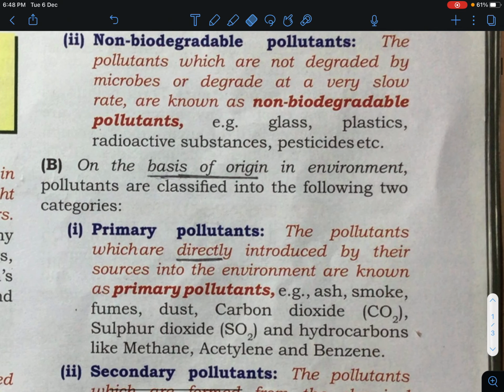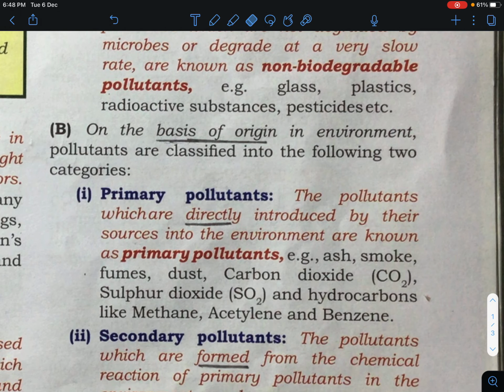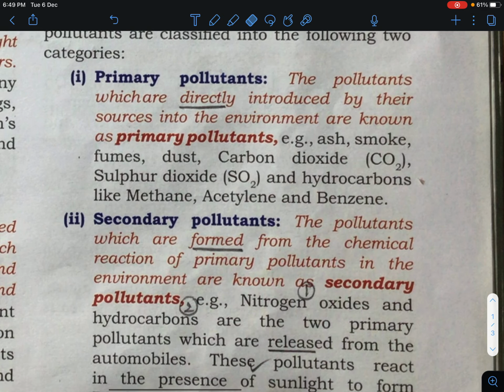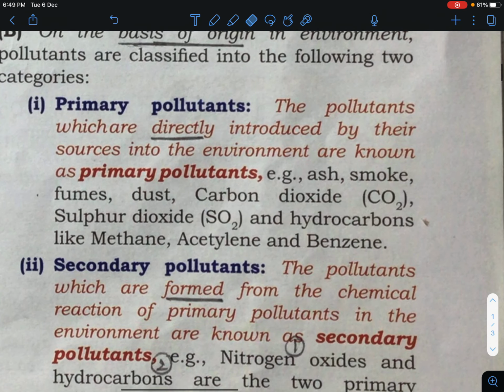Now, on the basis of their origin in the environment, these pollutants can be classified into two categories. First one is the primary pollutant and the second one is the secondary pollutant. Let's talk about the primary pollutant. The pollutants which are directly introduced by their sources into the environment are known as primary pollutants.